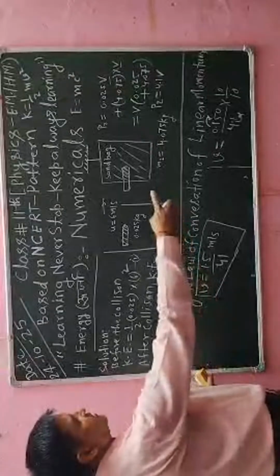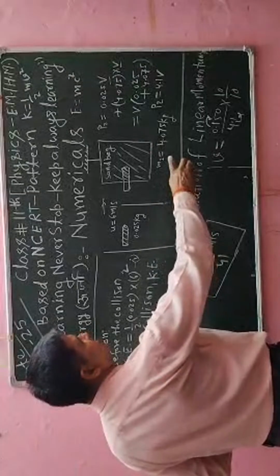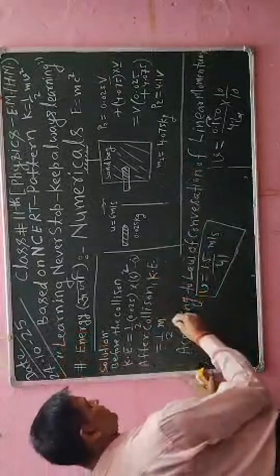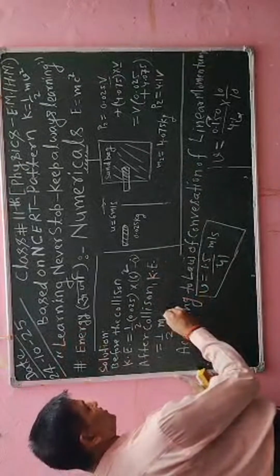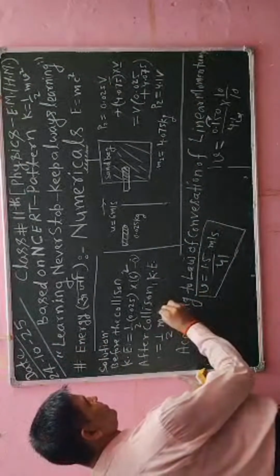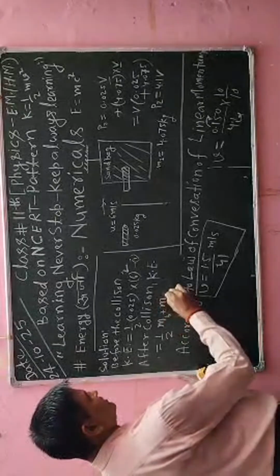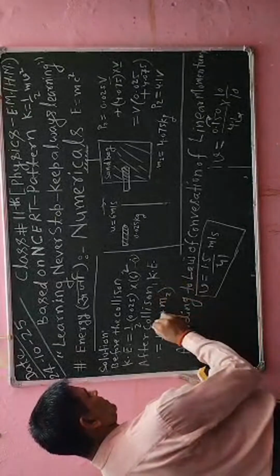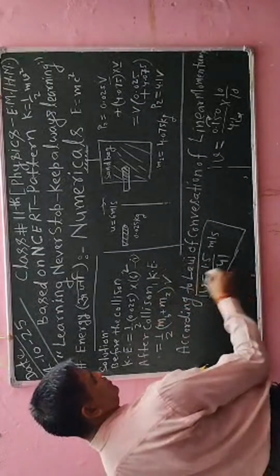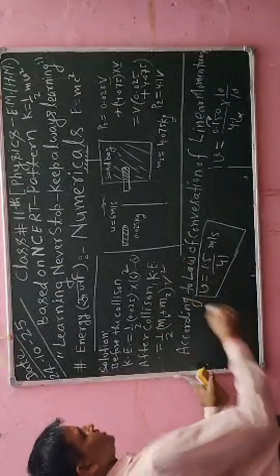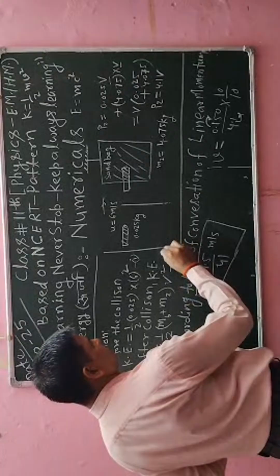Here I will say that is the mass m2, that is the total mass I will take here, mass of bullet plus mass of sandbag, that is m2, into here I have got the value of v, that is v square. Okay, so I will say this is the equation number 2.